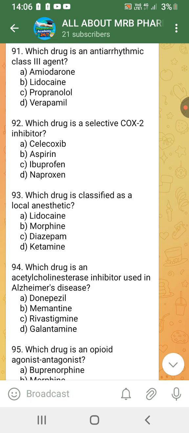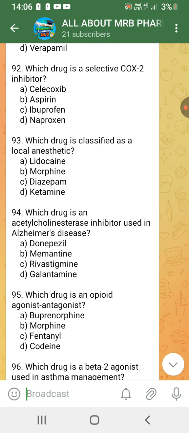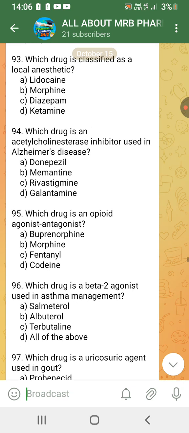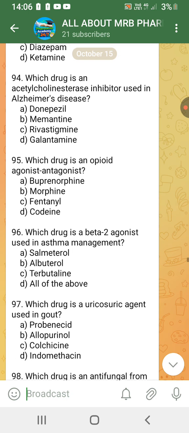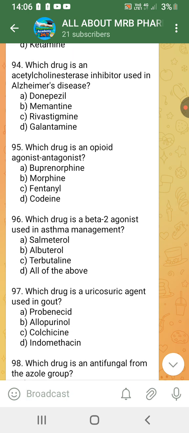Which drug is a selective COX-2 inhibitor? Celecoxib. Which drug is classified as a local anesthetic? Lidocaine. Which drug is an acetylcholinesterase inhibitor used in Alzheimer's disease? Donepezil. Which drug is an opioid agonist-antagonist? Buprenorphine.